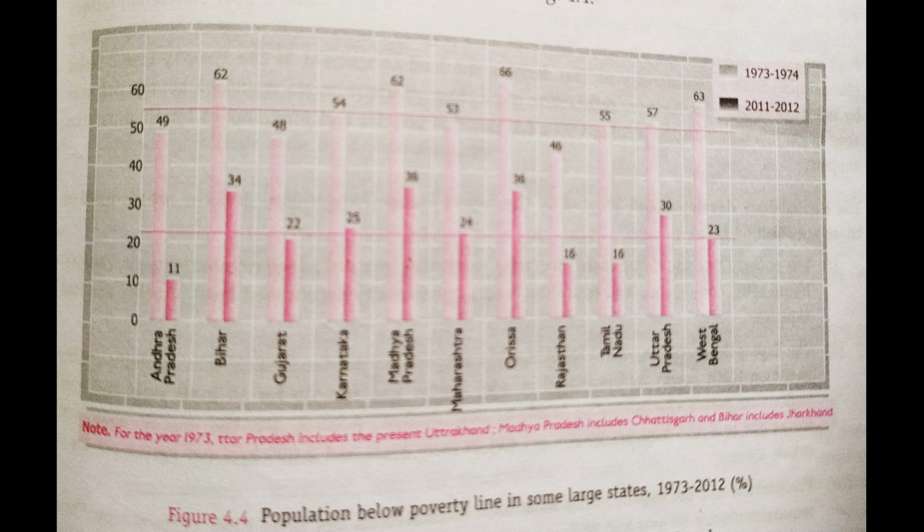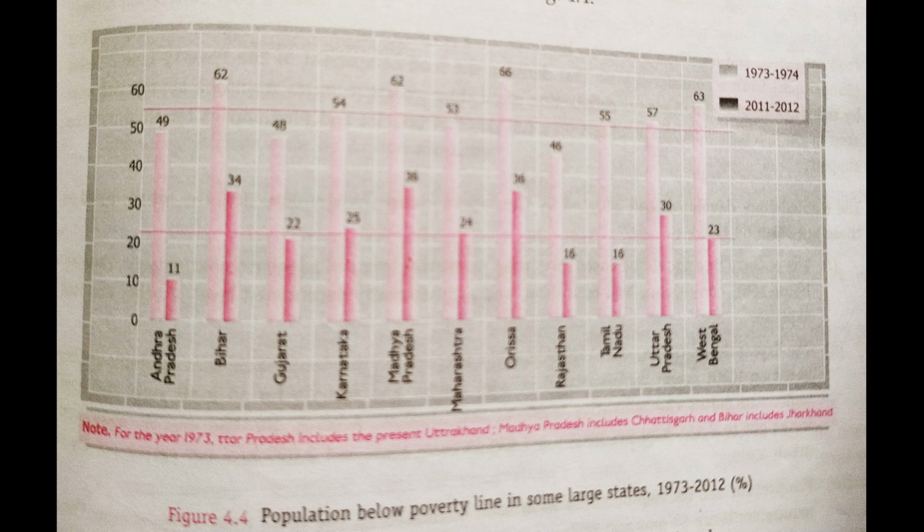In 2011 and 12 it became 34%, right? Why so? Because in the state of Bihar, the policies were not implemented properly. Some resources were lacking. That's why it did not achieve the target of total output of agriculture as well as the new economic policy. That's why the poverty is being reduced, but not so much.